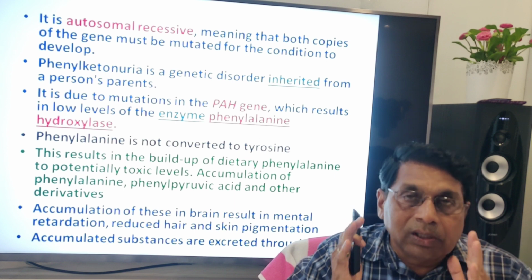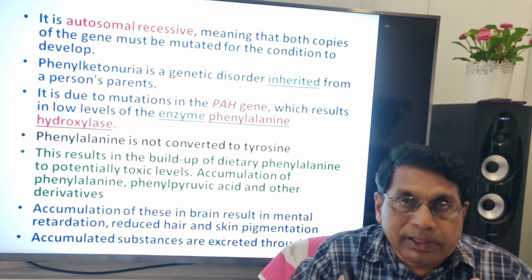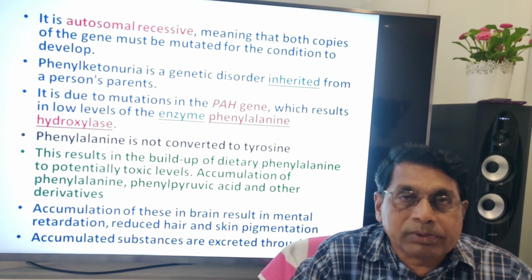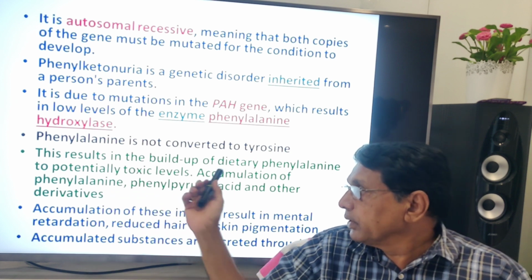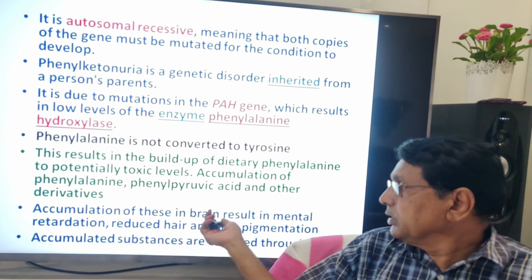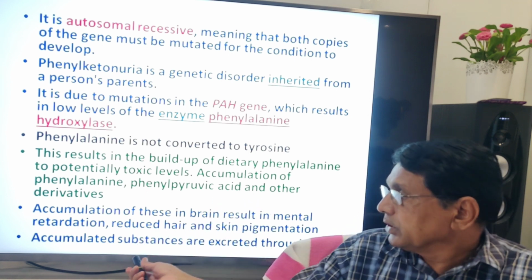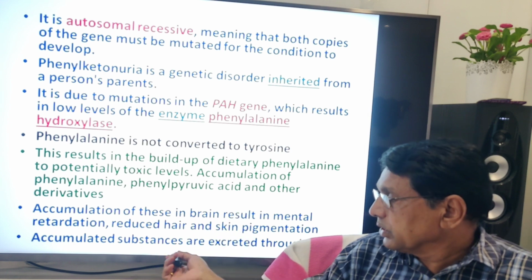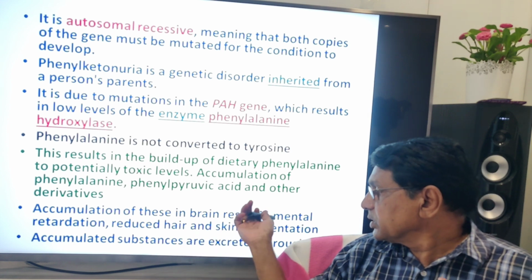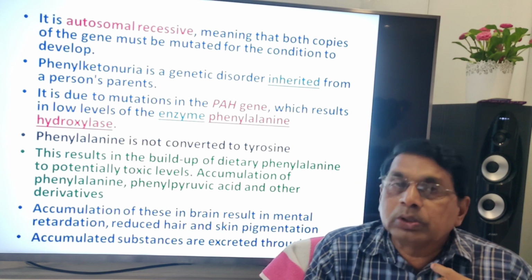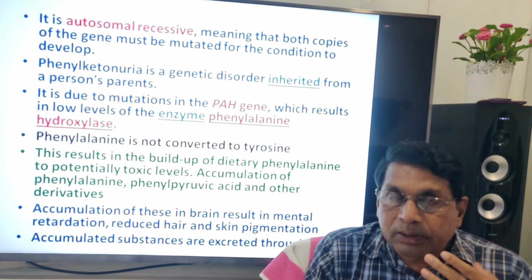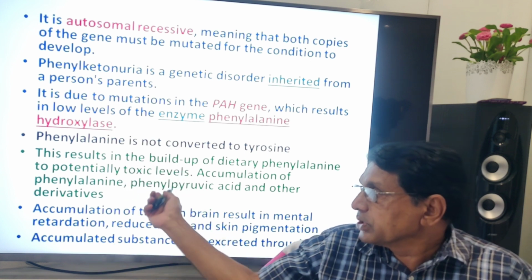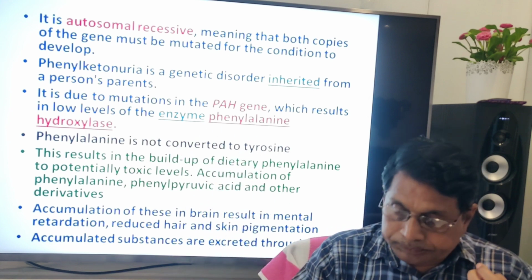So therefore, phenylalanine accumulates, or it may also be converted to phenylpyruvic acid. Accumulation of these in the brain results in mental retardation, reduced hair and skin pigmentation. Accumulated substances are excreted through urine. So in the patient's urine, these two substances will be more.